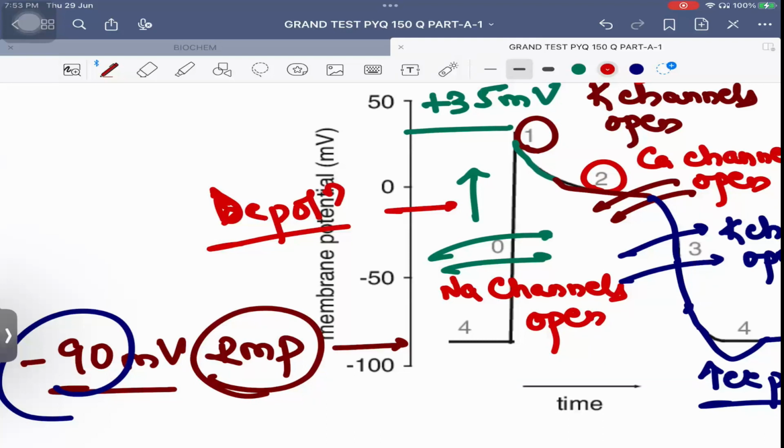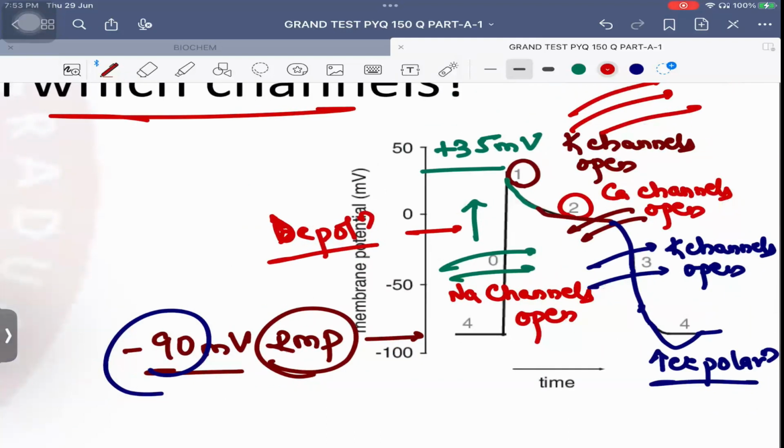So phase 0 is due to opening of sodium channels. Phase 1 is due to opening of potassium channels. Phase 2 is due to opening of potassium channels as well as opening of calcium channels. Phase 3 is due to opening of potassium channels. And phase 4 is due to opening of potassium channels. Again, hyperpolarization is happening, right? That is what is seen.